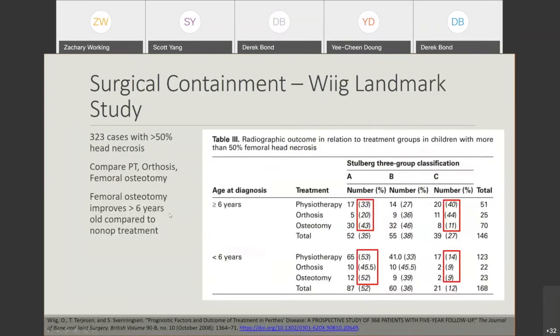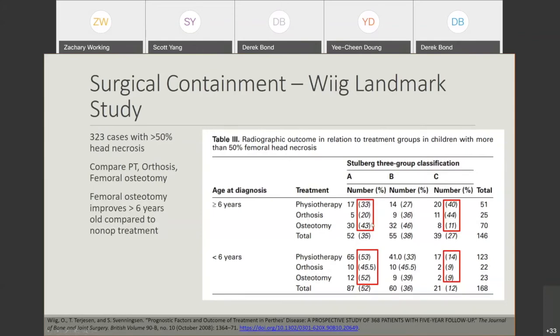Another landmark study published by Wiig had 325 cases, and they similarly presented the results by age group, over 6 and under 6 years old. In general, we can see a similar outcome: femoral osteotomy generally tends to have a higher rate of a lower Stulberg group, or better outcome, compared to orthosis or physical therapy.